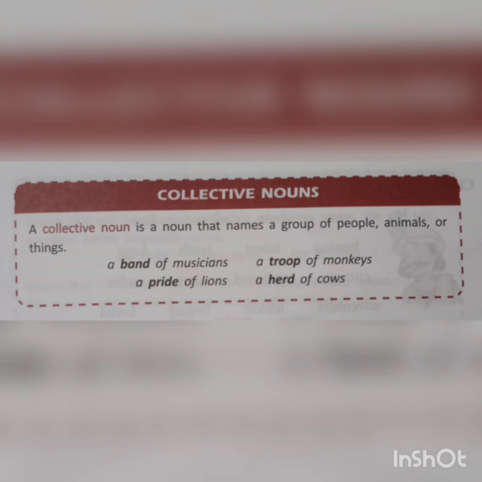Like for example, a band of musicians. Music we cannot play as a single person. If you want to form a group, then we say a band of musicians. A troop of monkeys. Monkeys come in a group that is known as a troop of monkeys. A pride of lions. A herd of cows.